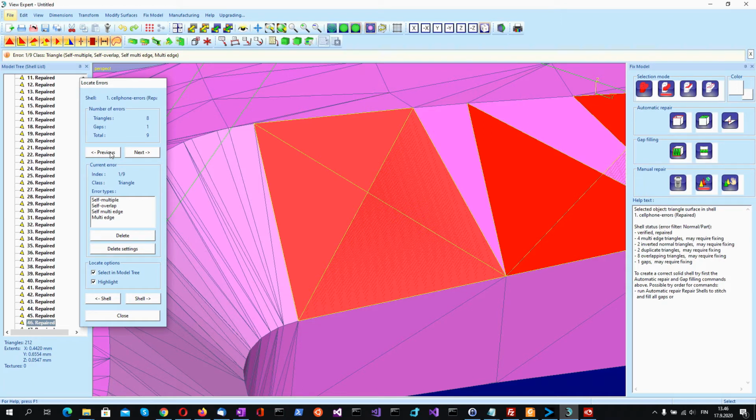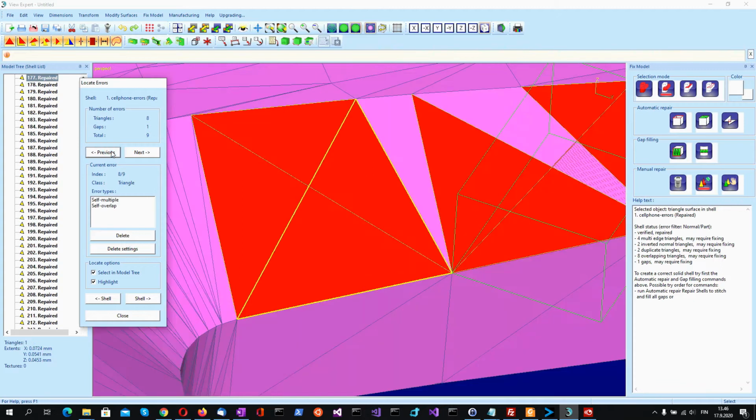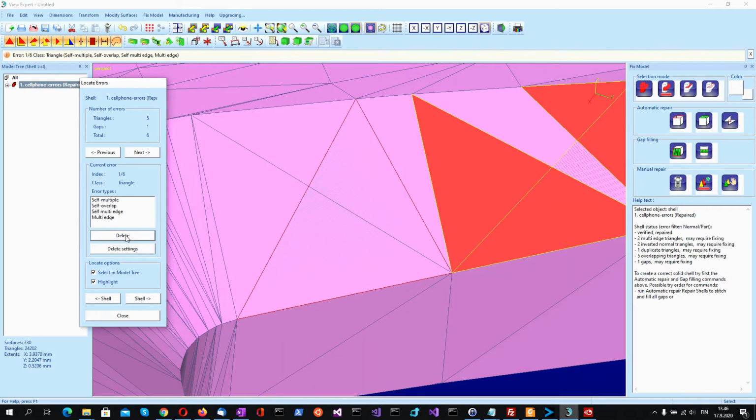That was deleting too many triangles, so let's try to go to the previous problem triangle and delete this one. That looks like it made an improvement.